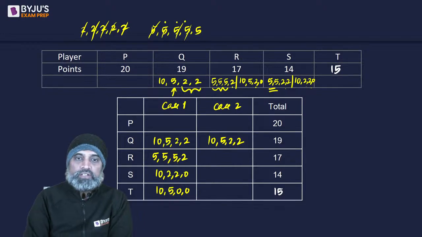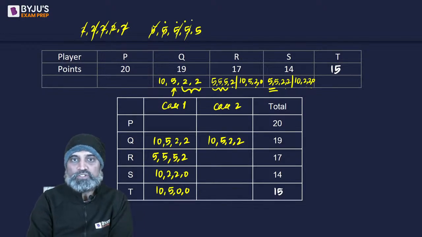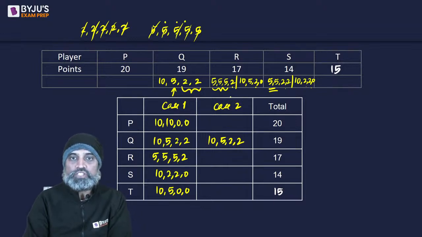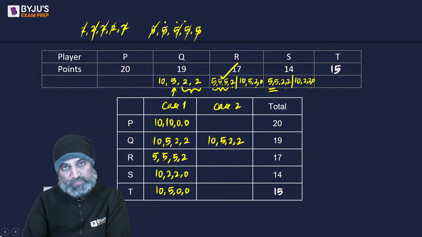Right? How many 5s are we done with? 1, 2, 3, 4, 5. So 5 5s are also done. So we need 5 10s, out of which 3 10s are here. The other 2 10s must come from P. Right? So this was a case when we started with R, S, 5, 5, 5, 2.